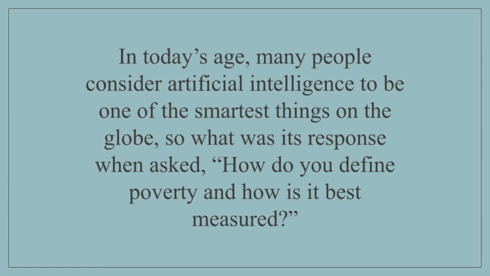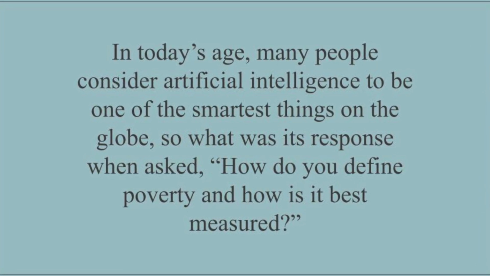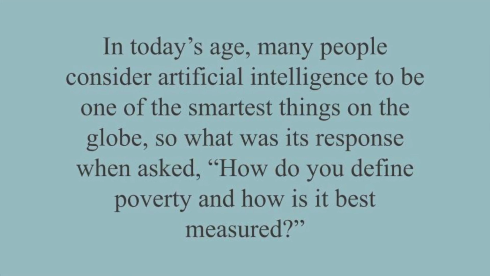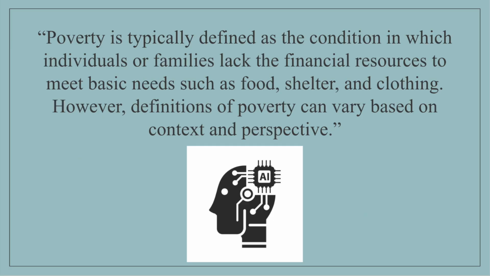In today's age, many people consider artificial intelligence to be one of the smartest things on the globe. So what was its response when asked, how do you define poverty and how is it best measured? "Poverty is typically defined as the condition in which individuals or families lack the financial resources to meet basic needs such as food, shelter, and clothing.